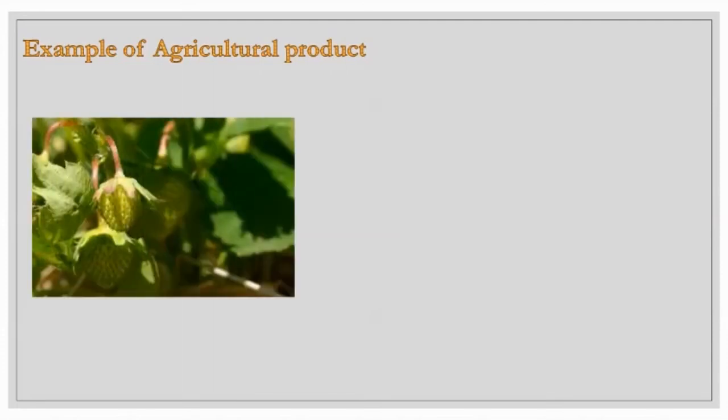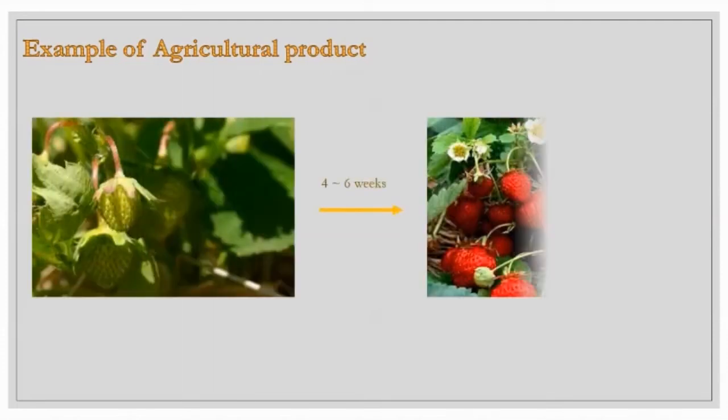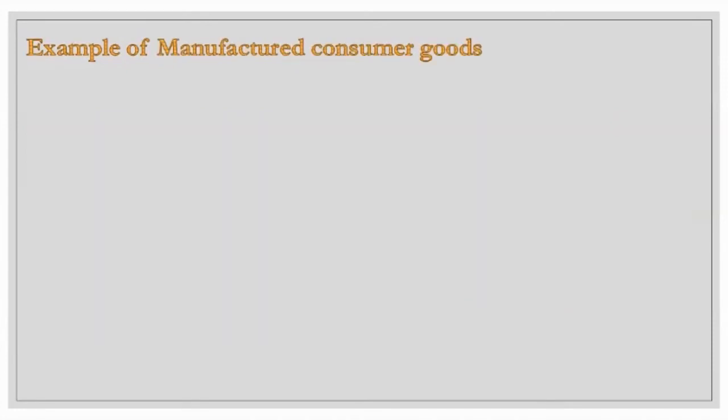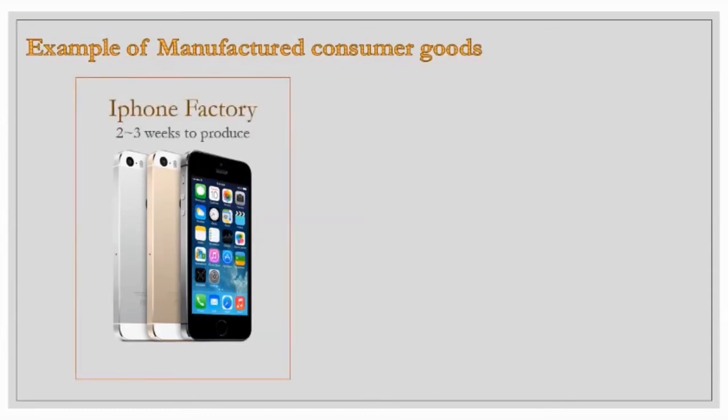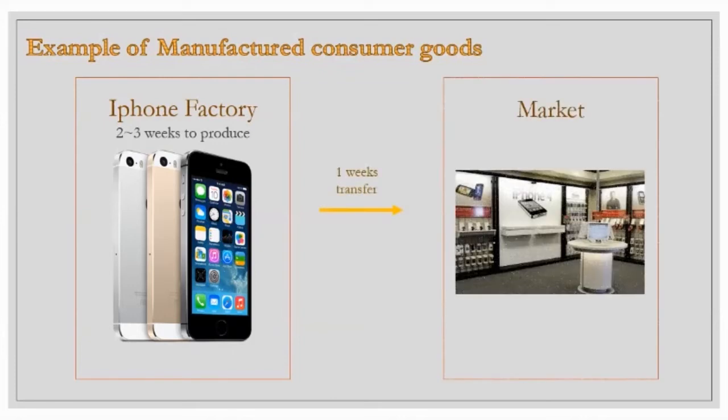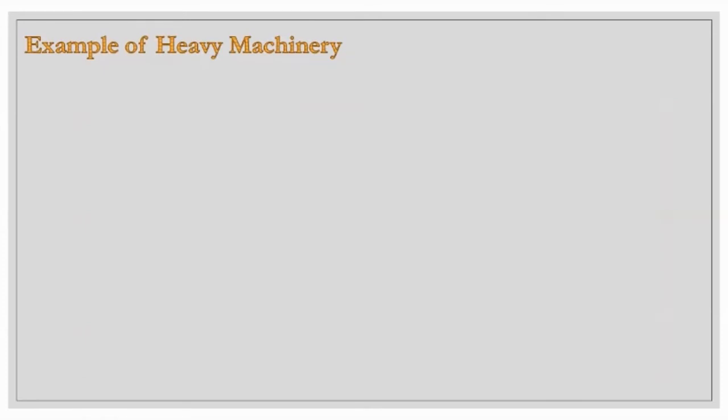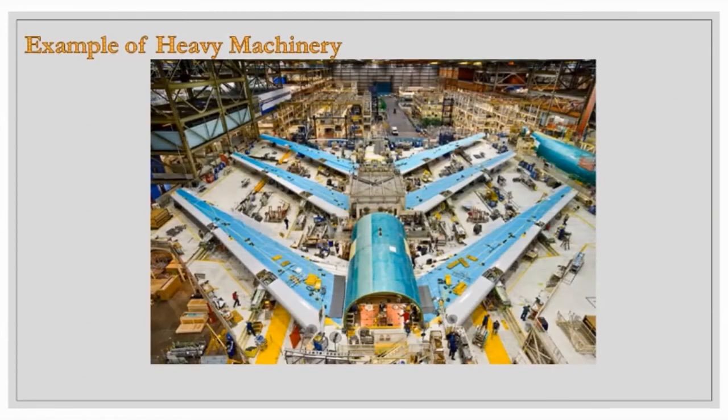The example of agricultural products will be strawberries. Strawberries need about 4 to 6 weeks to ripen. The example of manufactured consumer goods will be the iPhone. Based on company data, one iPhone needs around 2 to 3 weeks to be produced and takes around 1 week to transfer from the factory to the market. The example of heavy machinery will be the aeroplane. One aeroplane normally needs around 6 to 14 months to be produced. The bigger the plane, the longer the time taken to produce it.